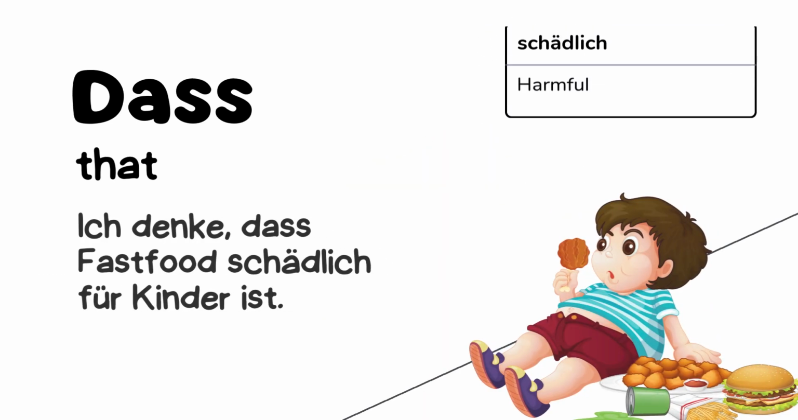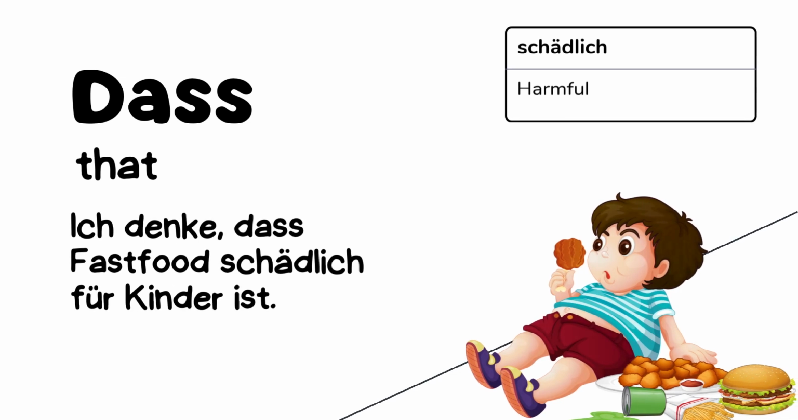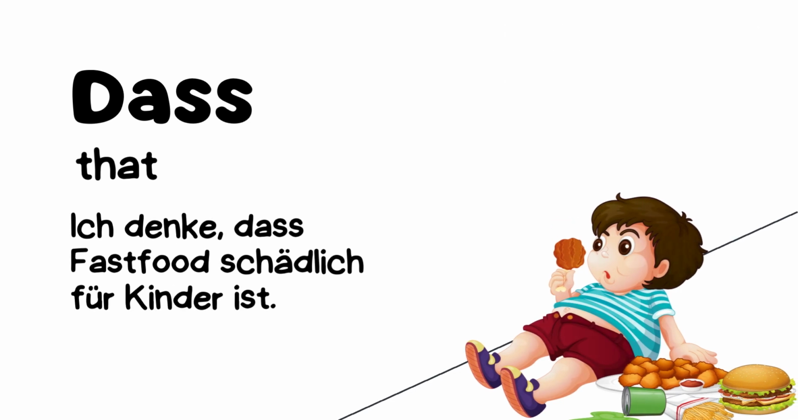Or, ich denke, dass Fast Food schädlich für Kinder ist. I think that fast food is harmful for children. The word order is pretty much the same as with any other Nebensatz. Let's quickly look at it.